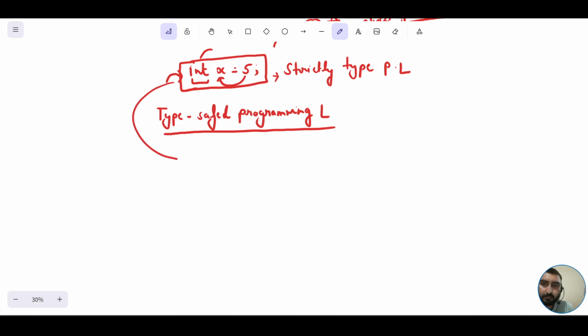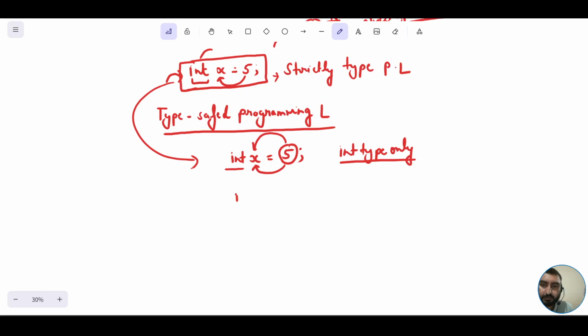Suppose I take the same example here. int x is equal to 5. Here I have assigned this int literal to this particular variable x, and I have mentioned the type for it as int. So now whenever I assign anything to this particular x, it should be of int type only. That should be an integer of the particular range itself. Then only we would be able to assign it here. Otherwise, we would get an error.